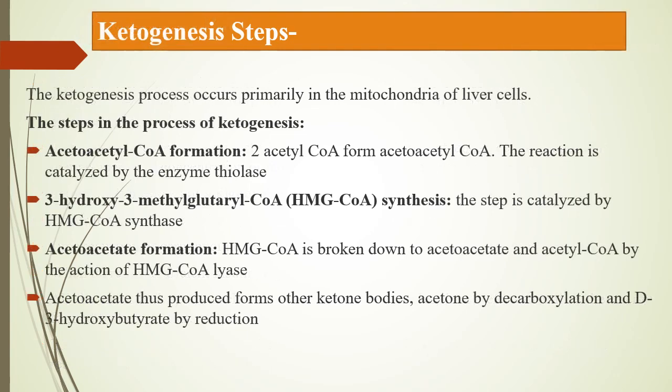Next, the ketogenesis process. This process occurs primarily in the mitochondria of liver cells. The steps involved in the process of ketogenesis are acetoacetyl-CoA formation, 3-hydroxy-3-methylglutaryl-CoA synthesis, acetoacetate formation, and in the last step, acetoacetate forms the remaining ketone bodies, like acetone by decarboxylation and 3-hydroxybutyrate by a reduction process.